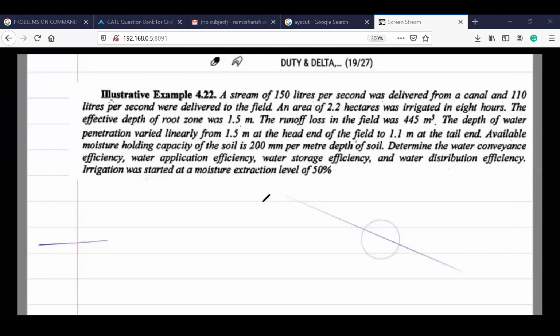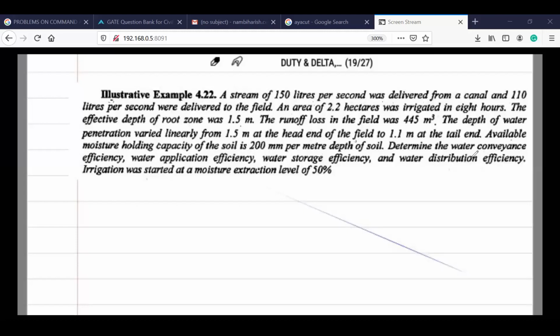The question is clearly given that a stream of 150 liters per second. So the stream is carrying a discharge of water of 150 liters per second was delivered from a canal, and 110 liters per second was delivered to the field. So the canal is carrying 150 liters per second, whereas when it came to the field, it is 110. That means in between there is a 40 liters loss.